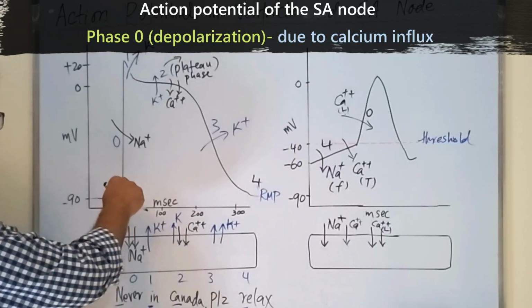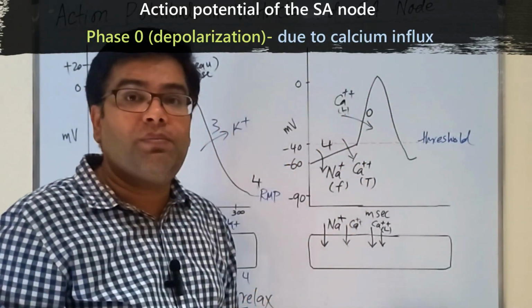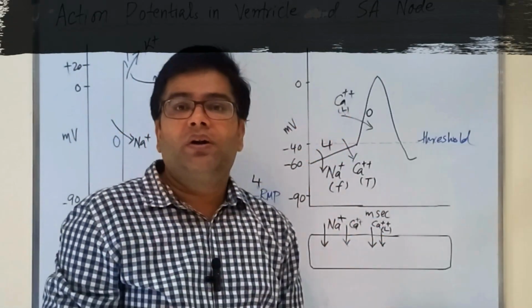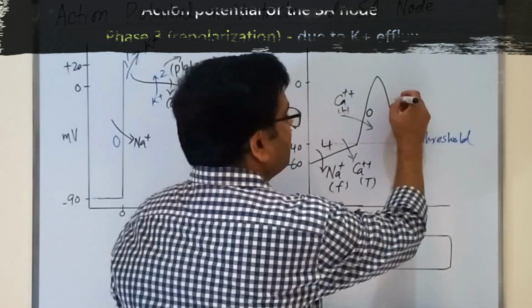So depolarization there was a bit more steeper, but depolarization here is relatively less steeper because these are a bit slow type of channels. The next phase is repolarization, which is phase 3.